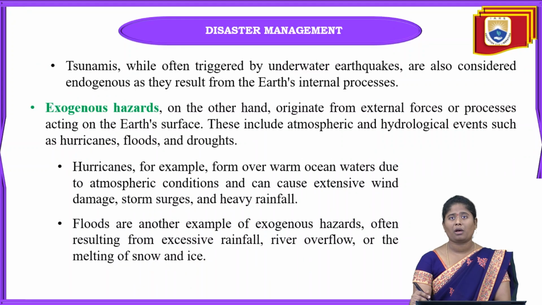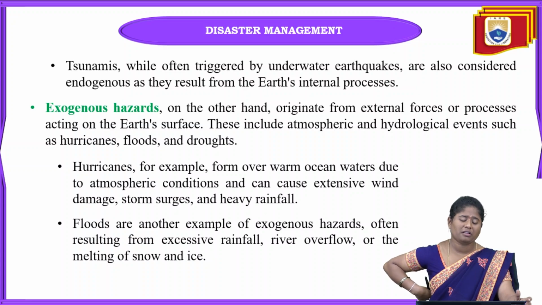And the next one is tsunamis. These tsunamis can often be triggered by underwater earthquakes. When these earthquakes occur, when there is displacement of the tectonic plates, there is going to be a rise in the water level. When the water rises to a certain level, this type of tsunami can occur, and this is considered endogenous, as it is one of the earth's internal processes.